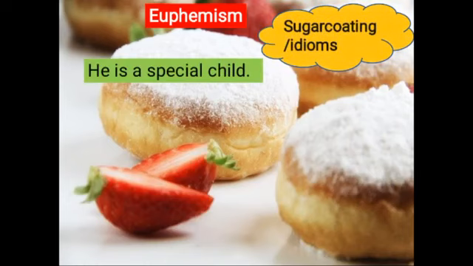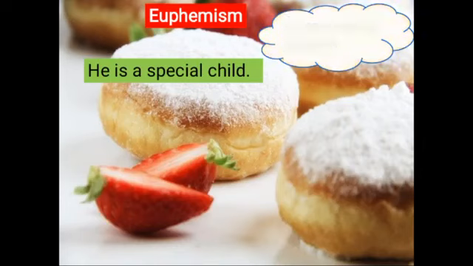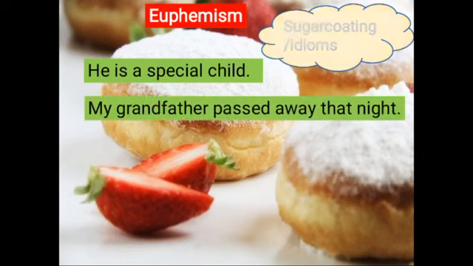Let's look at the first example to understand this better. He is a special child. Now, by reading this, you don't feel bad, but actually a special child is a child with some sort of disability. Maybe he is mentally retarded or blind or deaf. That's why he is a special child. He is specially abled. You don't call such people disabled. You call them specially abled, so that they don't feel bad, and of course they have their own specialities.